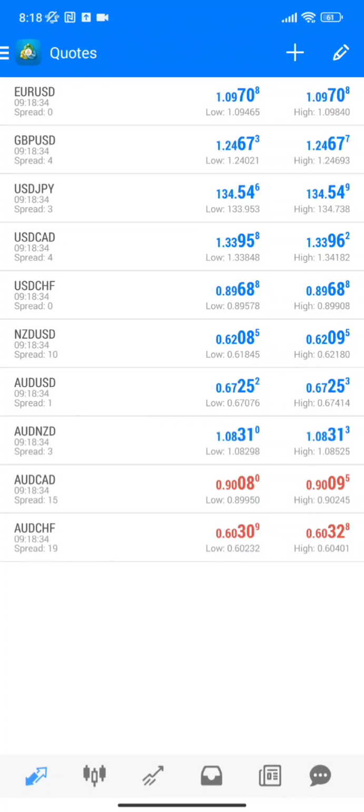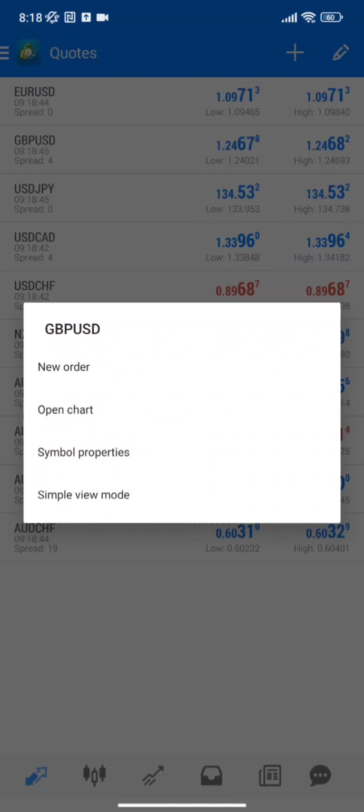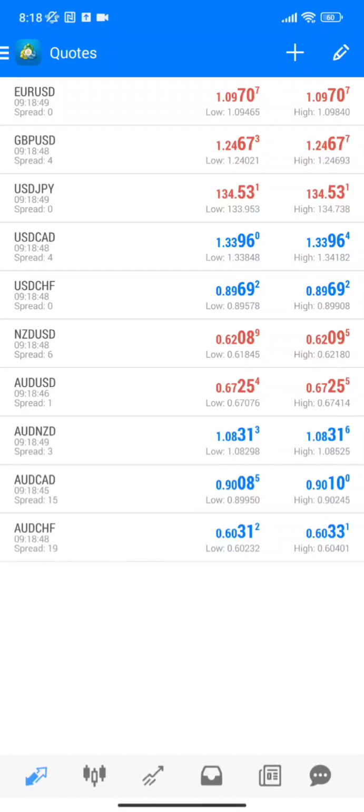these signals. Usually when I send a signal, you see me say something like buy EUR/USD, which is the first one right here. EUR/USD, I just tapped, right? Or maybe sell GBP/USD, that's the Great British Pound against the USD, right? And you're like, okay, how do I take that?